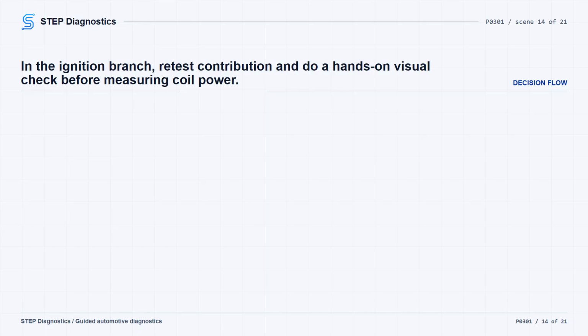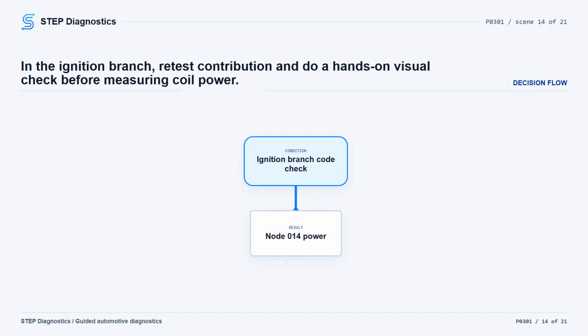When you enter the ignition branch, start by checking the active DTC direction without reading the whole family of misfire codes out loud. For this P0301 case, continue through the misfire path unless a transport mode related code changes the next move. Run the cylinder power balance test again in this ignition branch. If all cylinders contribute correctly, do the ignition visual inspection. If they do not, move into the suspect coil power check.